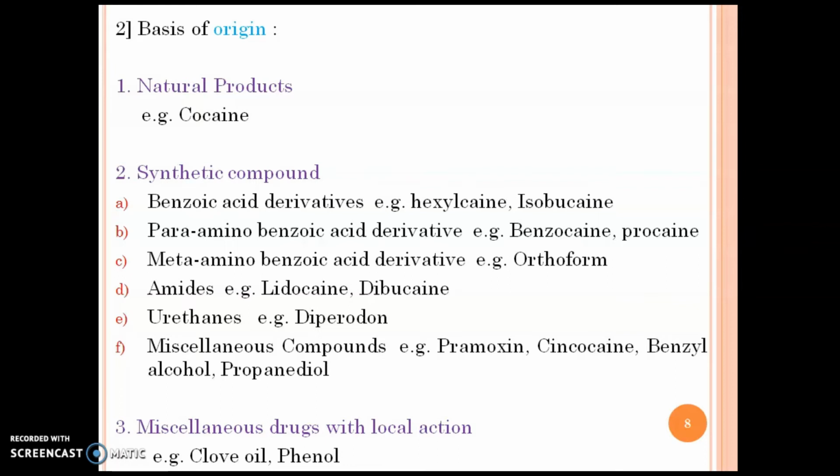B. para-aminobenzoic acid derivatives, for example benzocaine, procaine. C. meta-aminobenzoic acid derivatives, for example orthoform. D. amides, for example lidocaine, dibucaine. E. urethanes, for example diperodon. F. miscellaneous compounds, for example paramoxine, cinchocaine, benzyl alcohol and propanediol. And examples of miscellaneous drugs are clove oil and phenol.